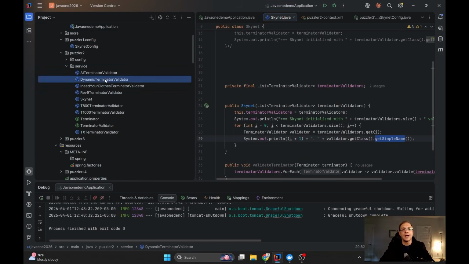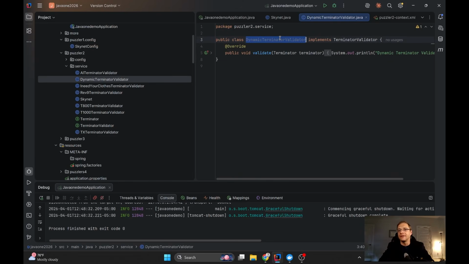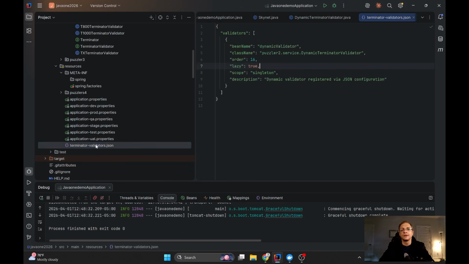So I have some class called dynamic terminator validator, and I didn't mark it with anything, as you can see. And now I have some JSON file. Think about some external configuration, and I can read it in my Bootstrap from some remote service, for example. And it says we need to add, in addition to the 3 validators we already have, an additional list of validators. Here is only one, but it can be several.